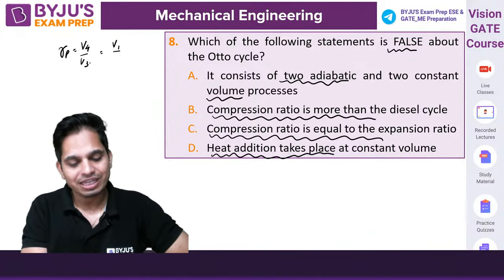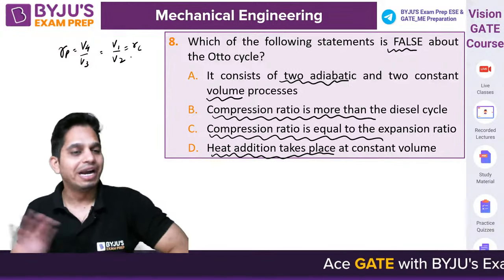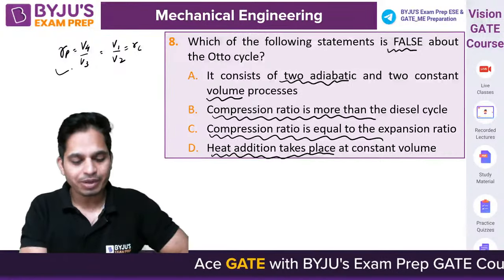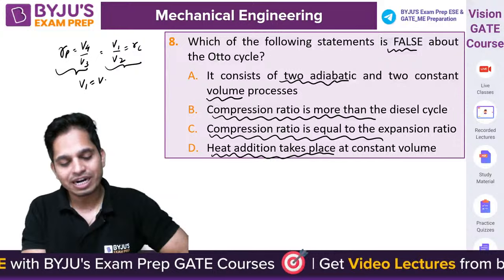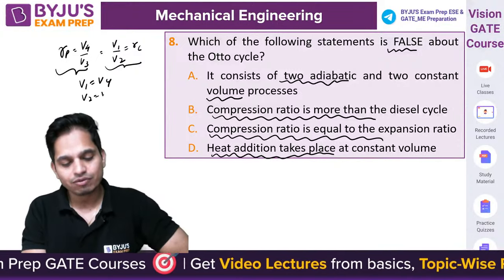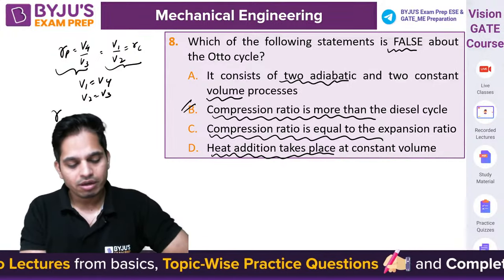V4 by V3, and it is V1 by V2. It is equal to the compression ratio. It remains the same. This expansion ratio is the compression ratio. Because of the constant volume process, these volumes remain the same. The only issue is the compression ratio.